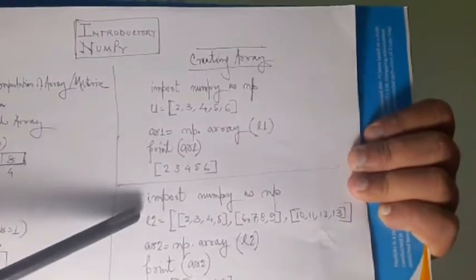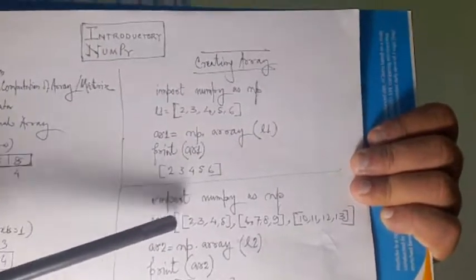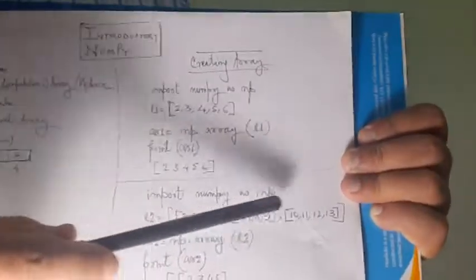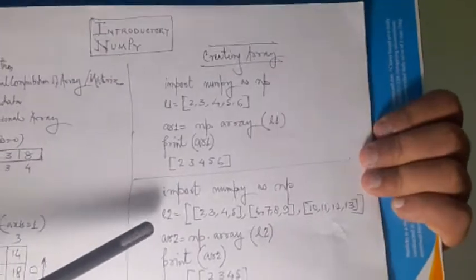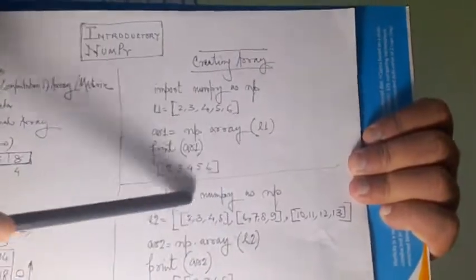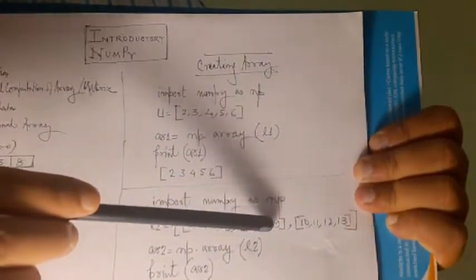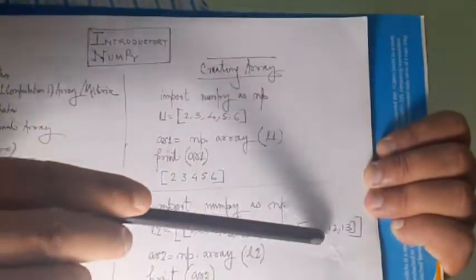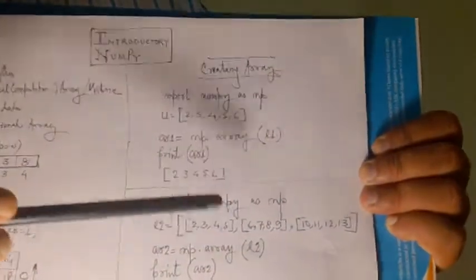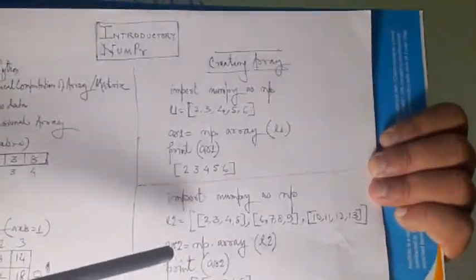Next you see a double dimensional array. Import numpy as np, L2. So this is multiple lists, or a nested list. First list 2 3 4 5, second list 6 7 8 9, third list 10 11 12 13. So each list contains 4 elements, and there are 3 such lists.